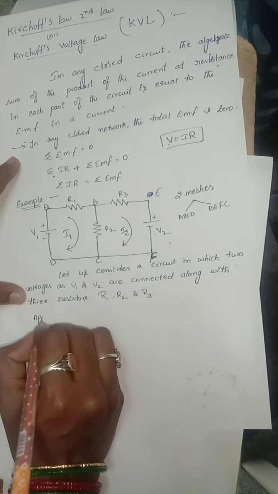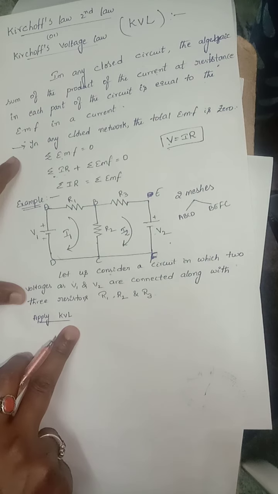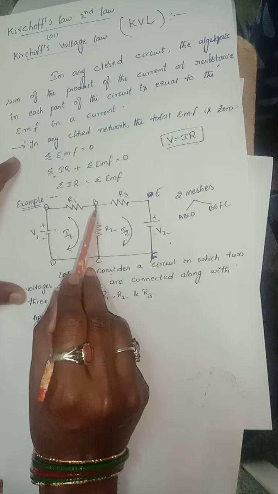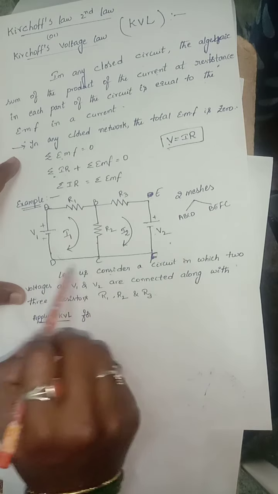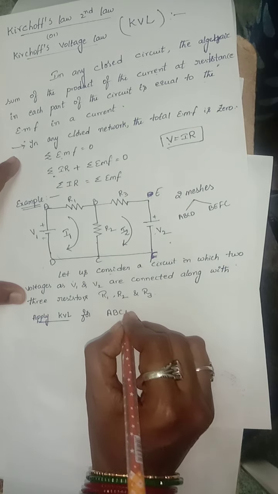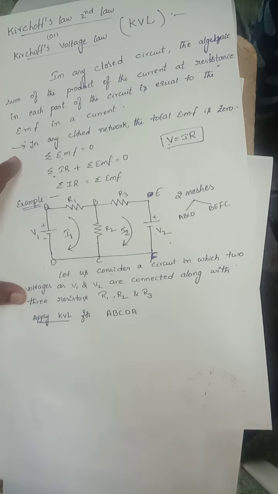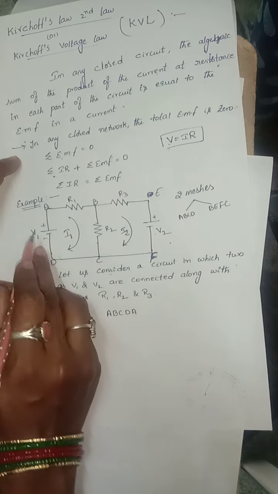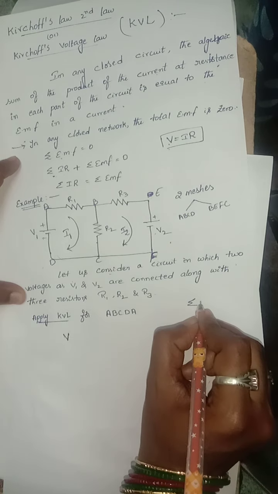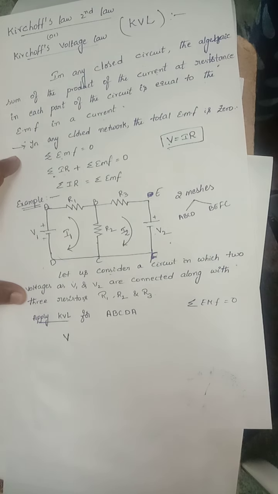Now apply KVL. We discussed KVL just now, so for which loop do we apply it? Taking the first mesh, ABCD, apply KVL for the loop A, B, C, D, A. What is the KVL? Sigma EMF is equal to 0.